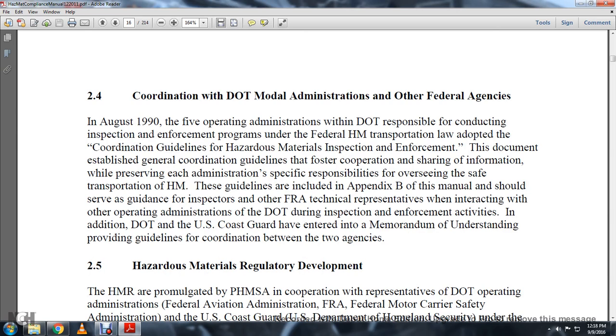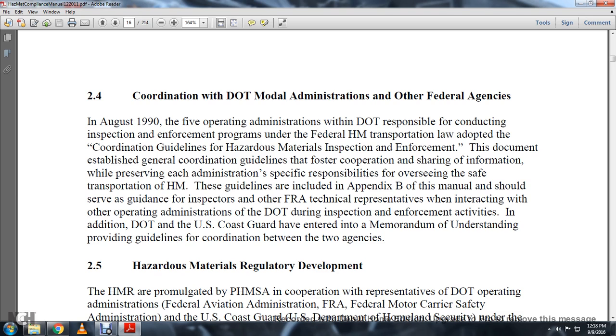2.4 Coordination with the Department of Transportation Modal Administrations and other federal agencies. In August 1990, the five operating administrations within the Department of Transportation responsible for conducting inspection and enforcement programs for the Federal Hazmat Transportation Law adopted coordinated guidelines for hazmat inspection and enforcement. The documentation established general guidelines for fostering cooperation and sharing of information, recognizing each of the administrations' specific responsibility for overseeing the safe transportation of hazmat. The guidelines are included in Appendix B of this manual.